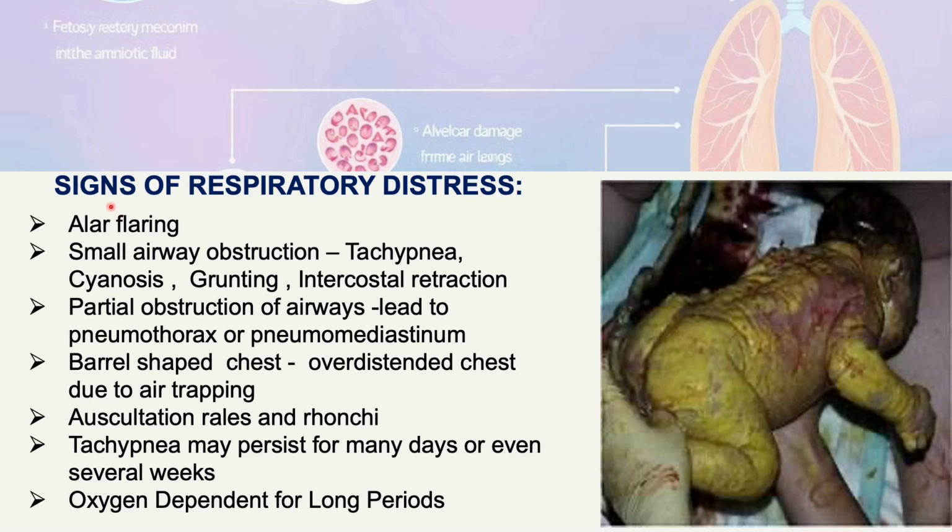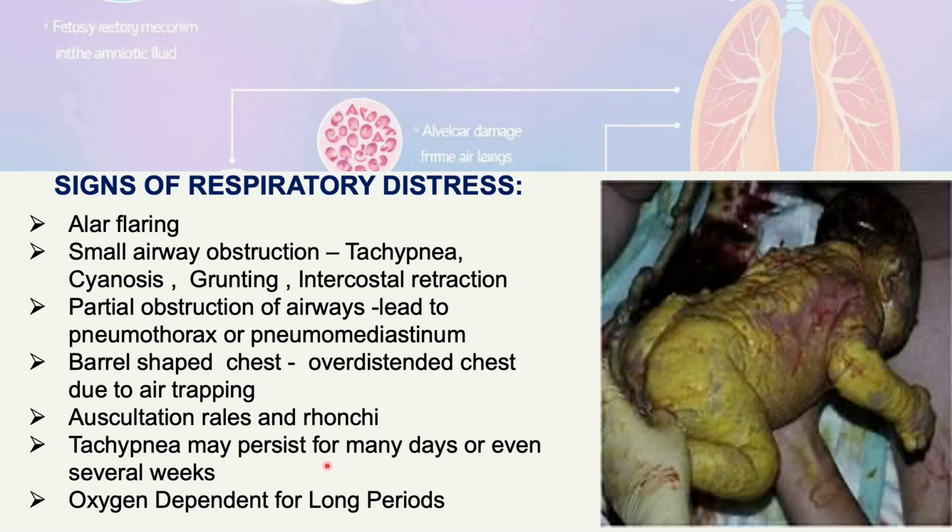Now come to the signs of respiratory distress, which is seen. There is flaring of alae nasi, small wave of obstruction that leads to tachypnea, cyanosis, grunting, intercostal retractions. Partial obstruction of airway may lead to air leak syndrome, that is pneumothorax and pneumomediastinum. The chest is barrel shaped, that is due to over distension of the alveoli because of the air trapping. And if you auscultate the lungs, you will get rales and rhonchi.